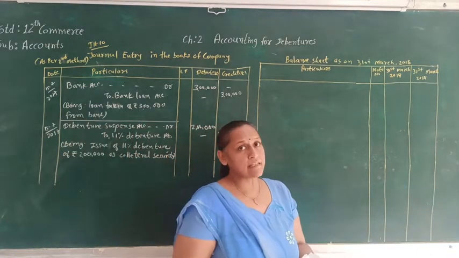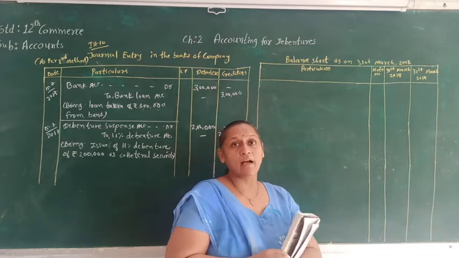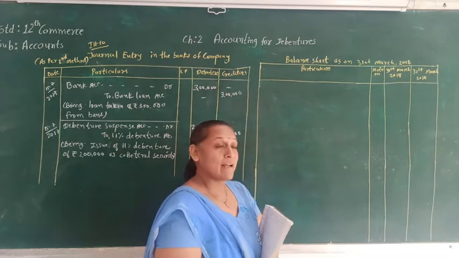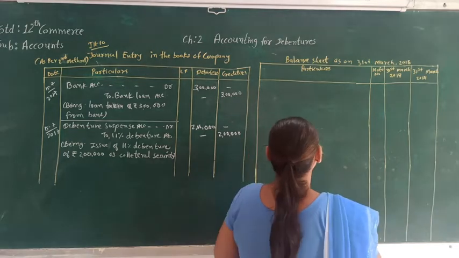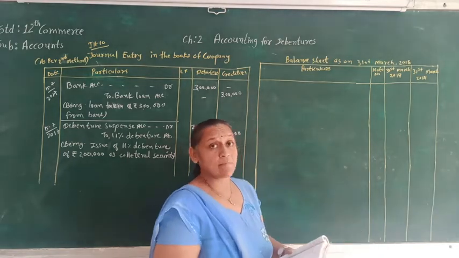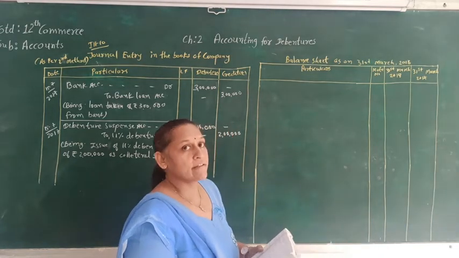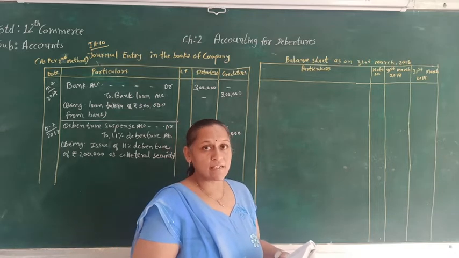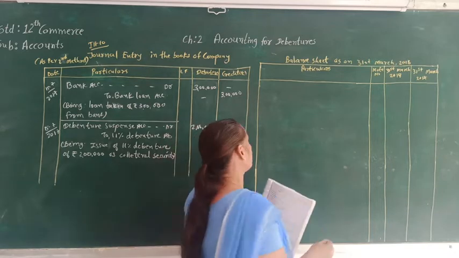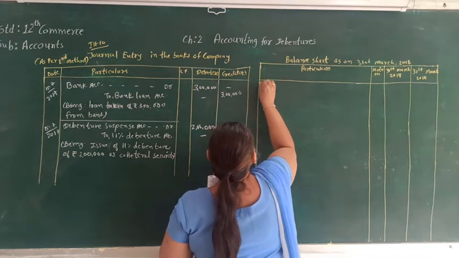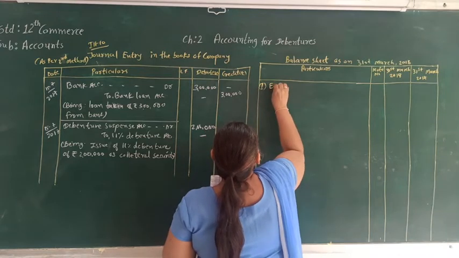Now let's see how to show the same in the balance sheet. In the balance sheet, on the equity and liability side, we will write bank loan as well as debenture suspense account. So here, the very first heading will be equity and liability.